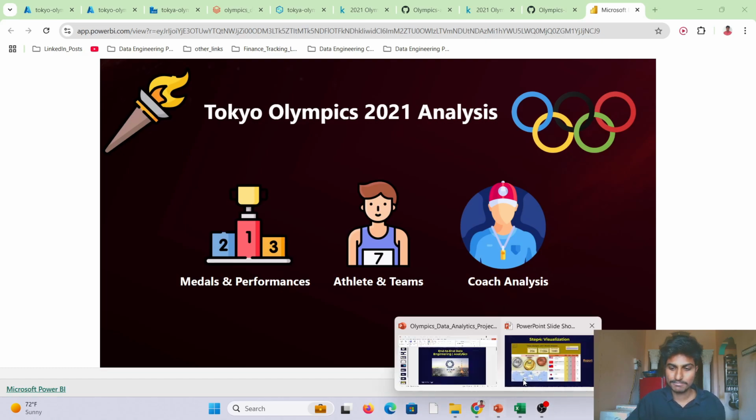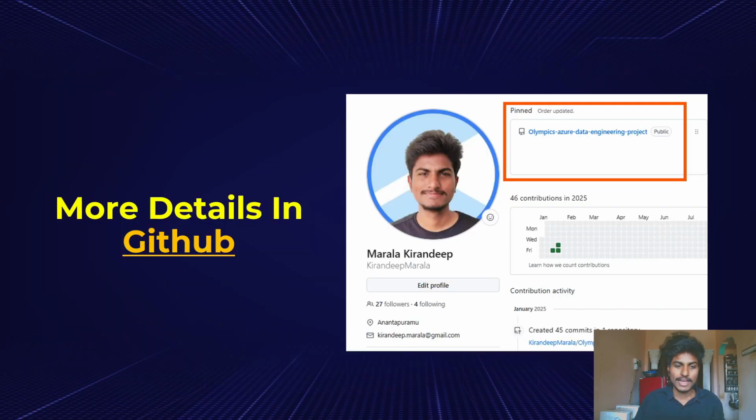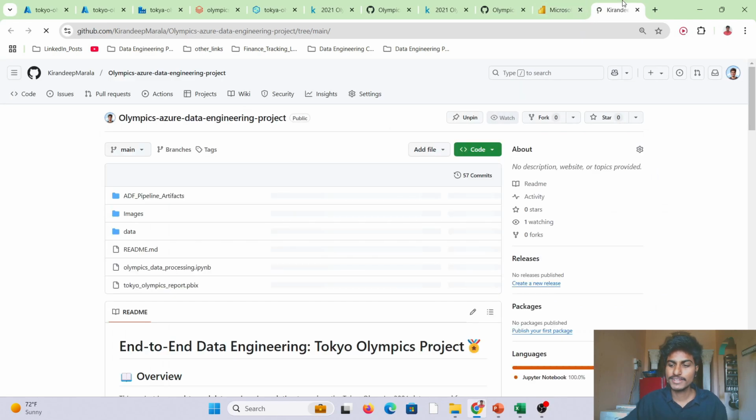And as a next step, one thing I want to say, I have provided complete details in my GitHub, so that if you want to execute the things and understand this data engineering pipeline and dashboard, you can check it out here. So let me walk through it.